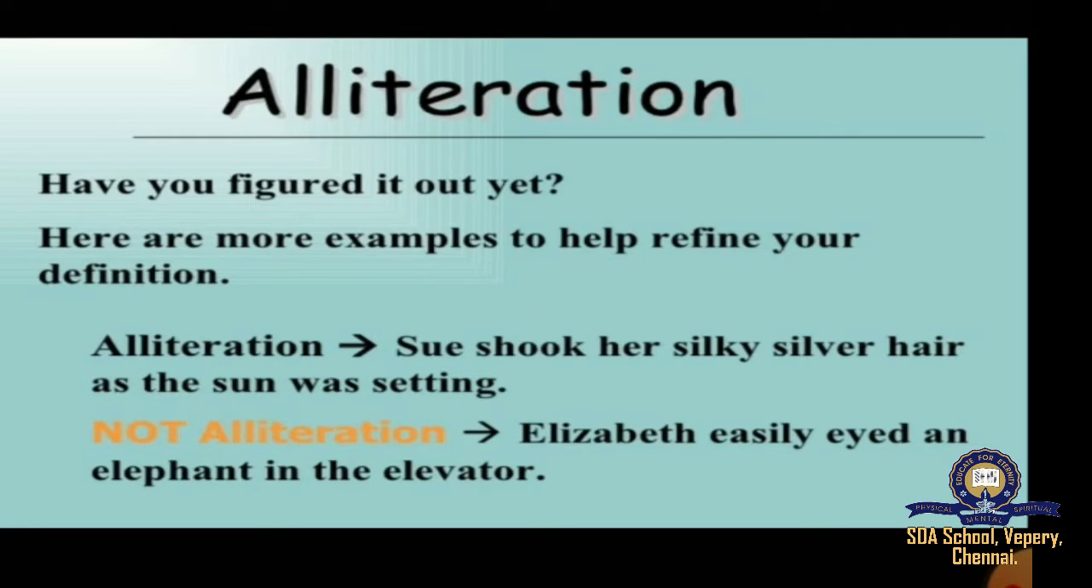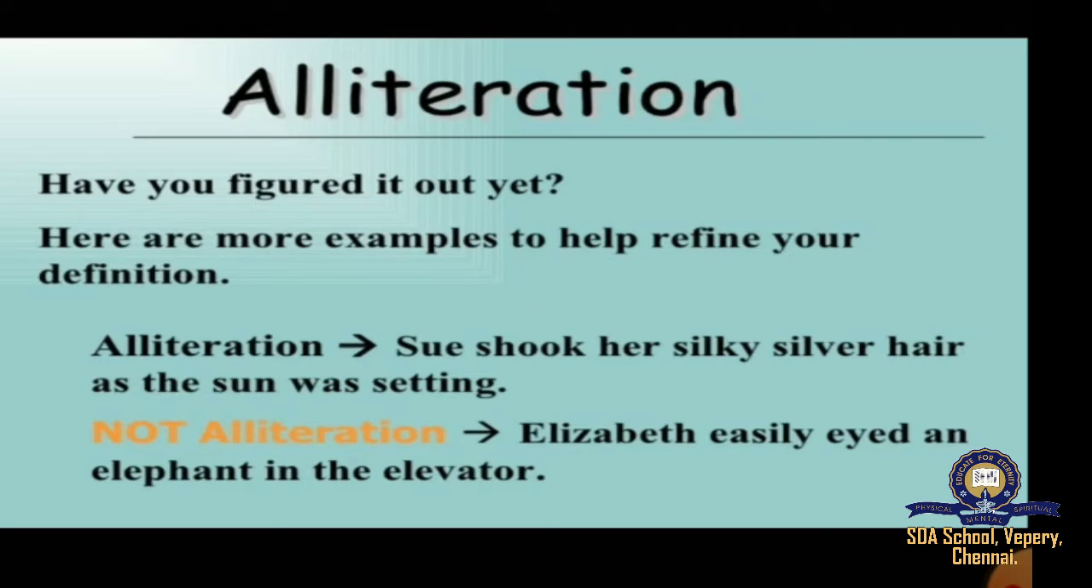Can you see that it's all rhyming? The repetition of the first letter has been used. Sue shook silk silver sun setting. Here, Elizabeth easily eyed elephant elevator. So the letters have been repeated, and not just the letters, the first sound is almost the same as well. I mean the first letter sound, like Elizabeth, easy, eyed, elephant, elevator. So I hope you understand.